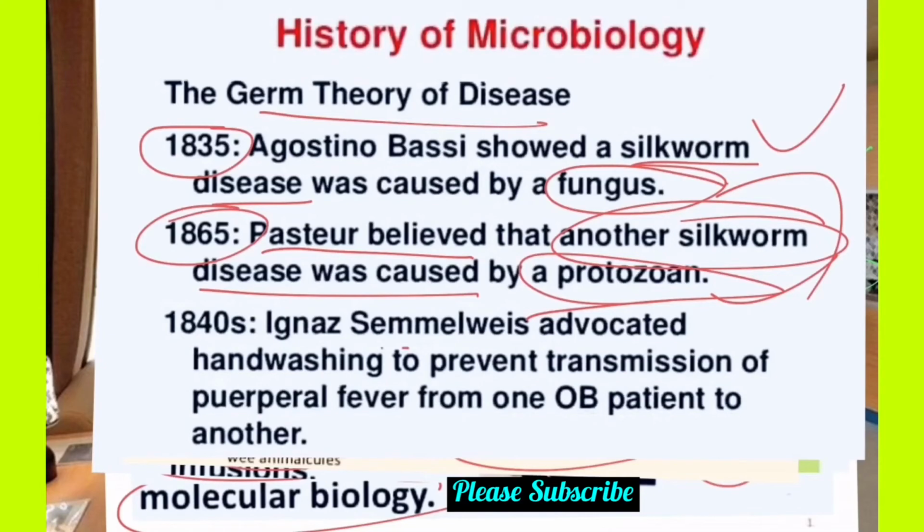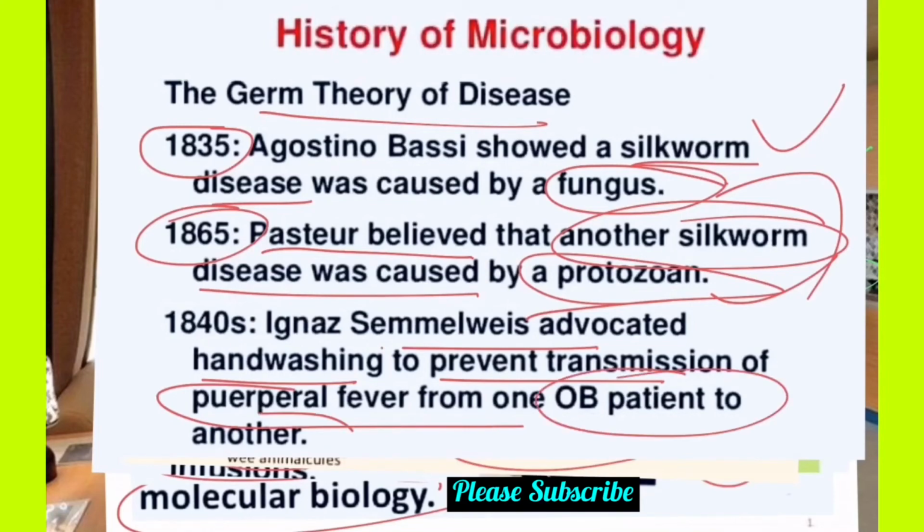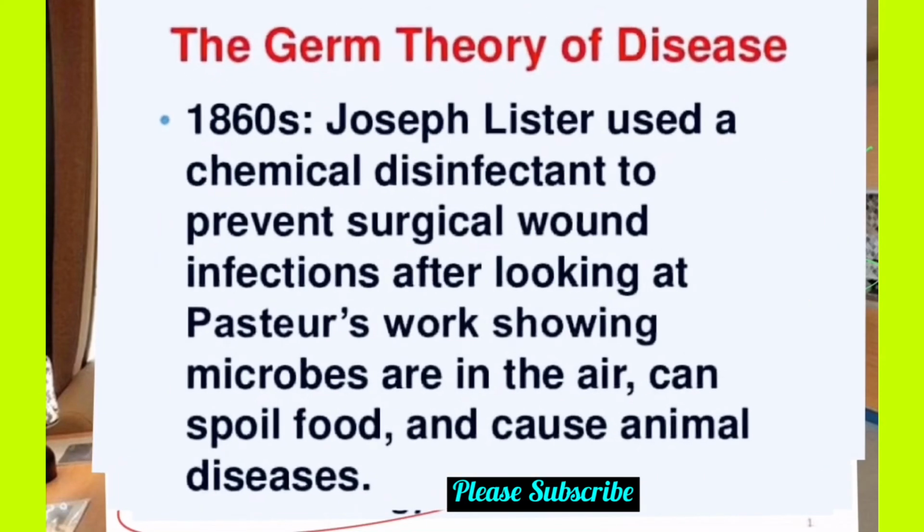Ignaz Semmelweis advocated hand washing to prevent transmission of puerperal fever from one OPD patient to another. He was the first to introduce hand washing, in the 1840s, because a lot of microorganisms on your hands cause disease. So we need to go through the sections on how to clean ourselves, and there is a lot of other historical importance. I will make another video on them. We need to go through these sections one by one.